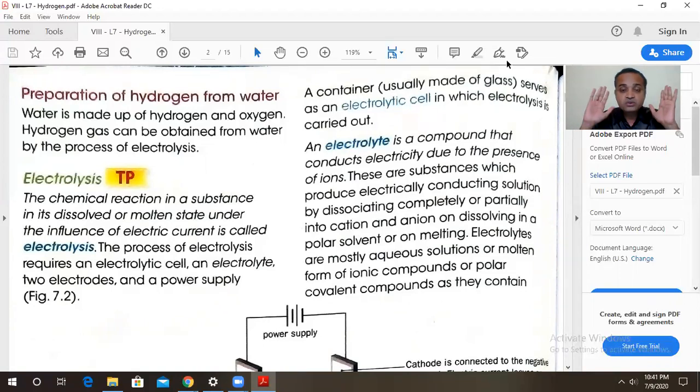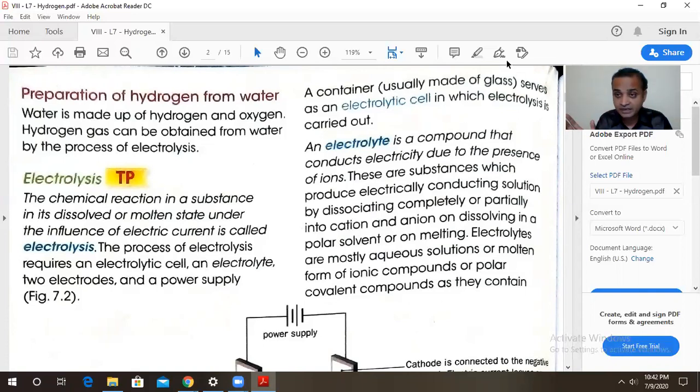And this process of electrolysis, the entire process, you cannot carry out anyhow. It requires a special type of container called as the electrolytic cell. Then you are going to pass the electric current. So for passing the electric current, you will require the electrodes. The metallic plates or the rods which are connected to the battery with the help of electric wires are called as the electrodes. There are two electrodes, one connected to the positive plate, one connected to the negative plate.